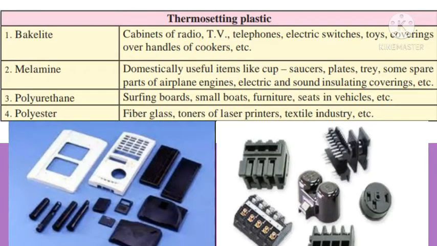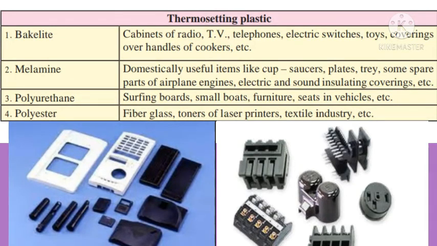Thermosetting plastic. First one, bakelite. It is used in making cabinets of radio, TV, telephones, electric switches, toys, coverings over handles of cookers, etc. Second one, melamine. Domestically useful items like cup saucers, plates, tray, some spare parts of airplane engines, electric and sound insulating coverings, etc.